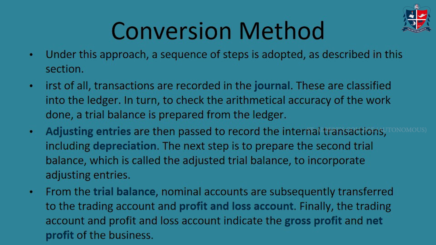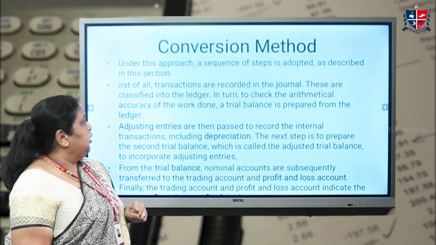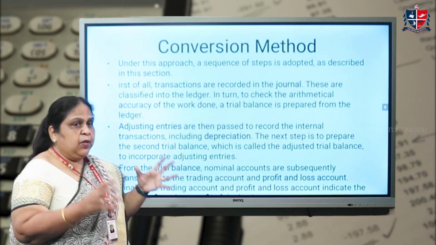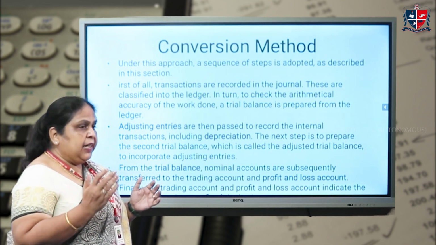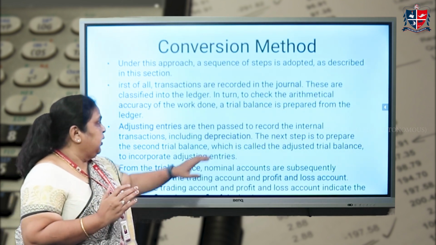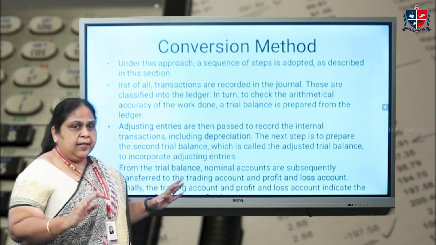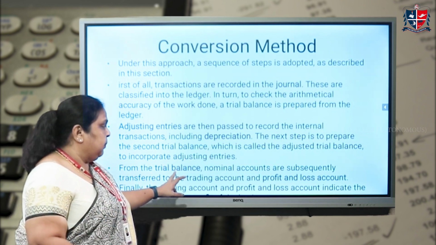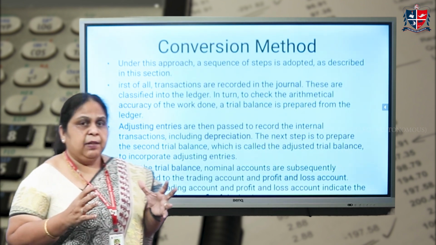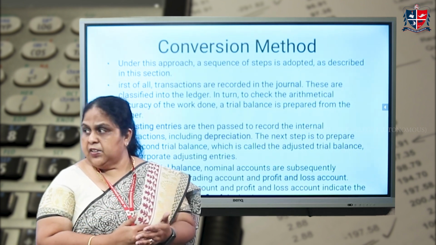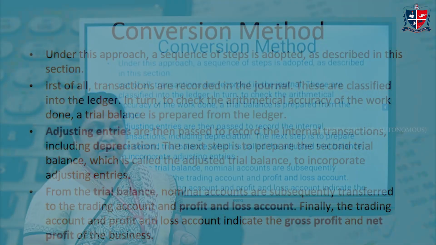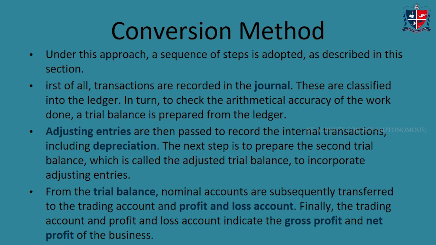Now, next is the conversion method. Under the conversion method, there is a sequence of steps to be adopted. First, you will have to record all the journal entries. Then you start preparing the ledgers. Then eventually you will make all the adjustments there. After making all the adjustments, you will prepare the trial balance. Once the trial balance is ready, you can prepare the trading, profit and loss, and the balance sheet. So this is called the conversion method. So these are the two methods that are adopted for financial accounting in the case of the single entry system.